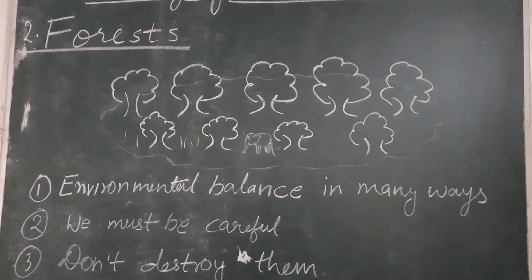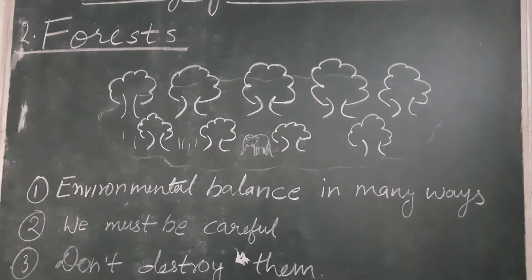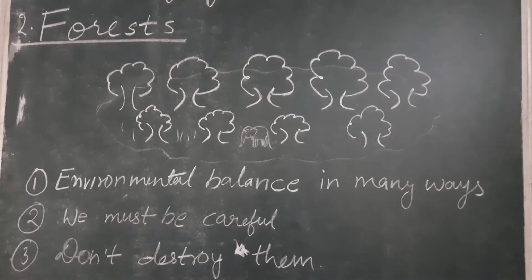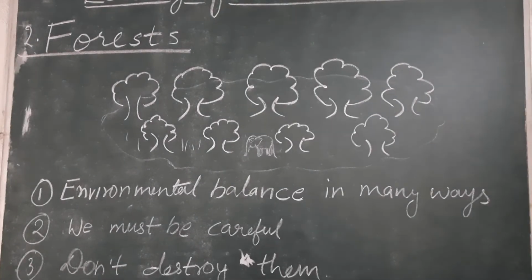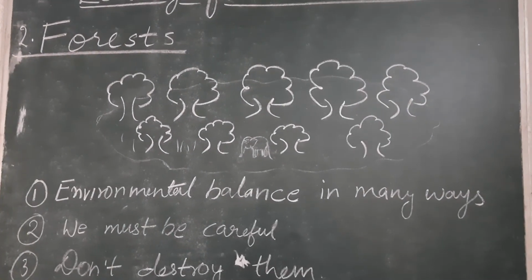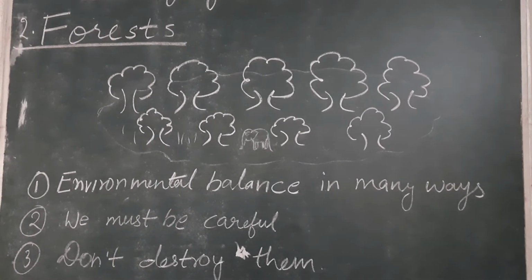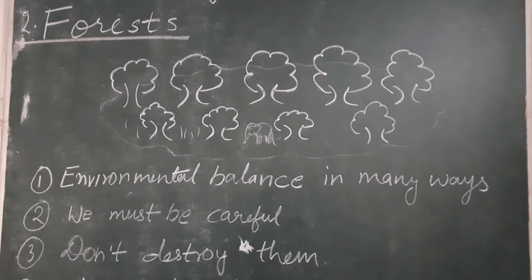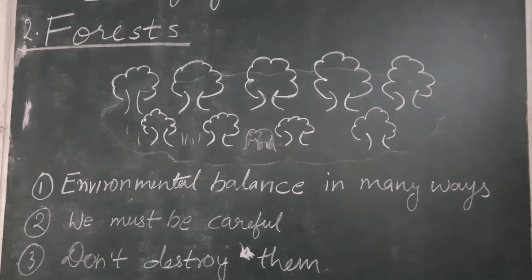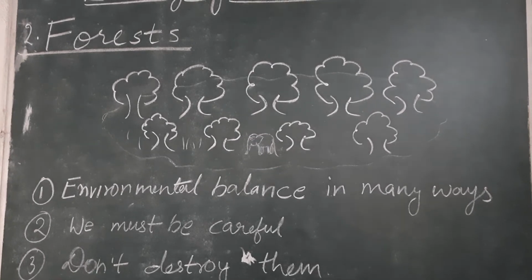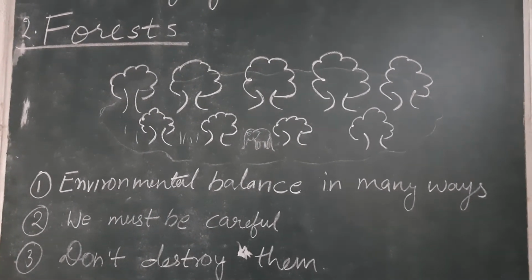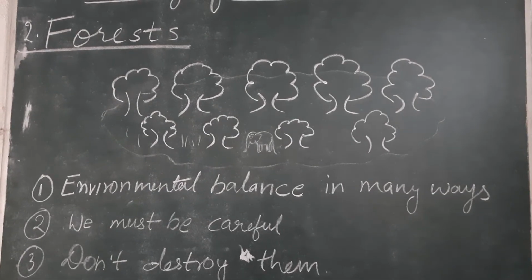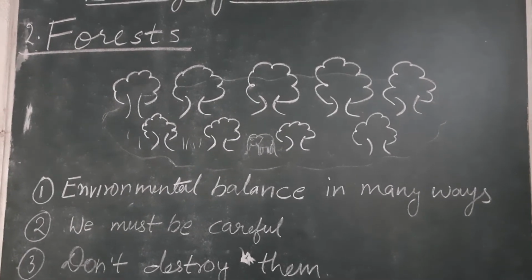Okay, so what we should do, what is the other way to save this forest, because nowadays the population is increasing too fast and the human being is making their house, and to make their house they are cutting forest because they need a land. So what can we do to protect them? So in this chapter we will also know about the ways that how we can protect the forest.